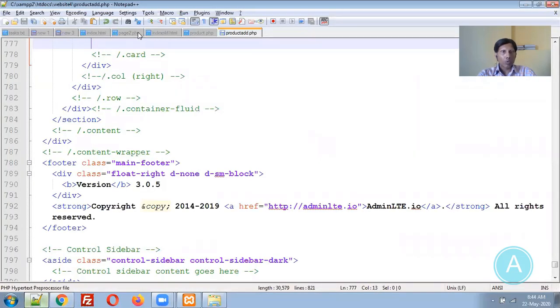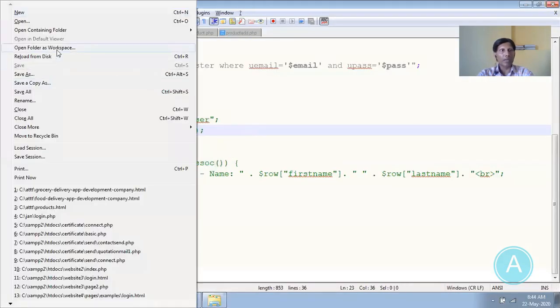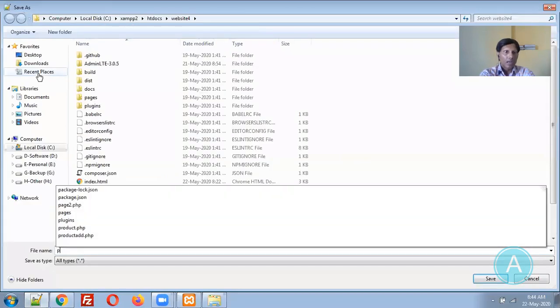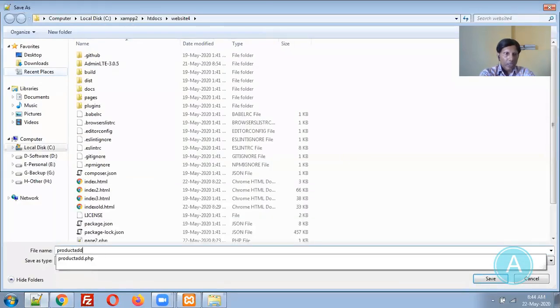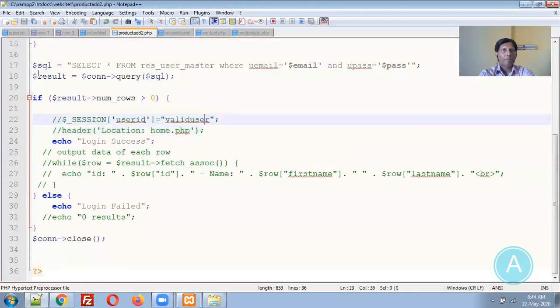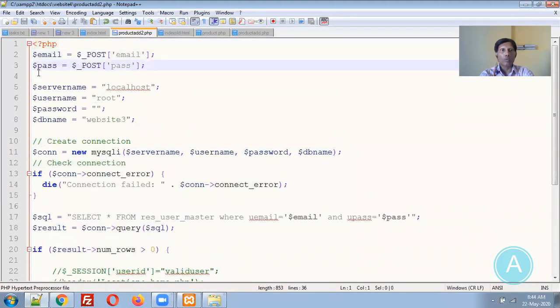Let me go to page 2. Let me refresh and save this page as product add 2.php. Let me get these two values, p name and p rate, and we are supposed to do the insert.